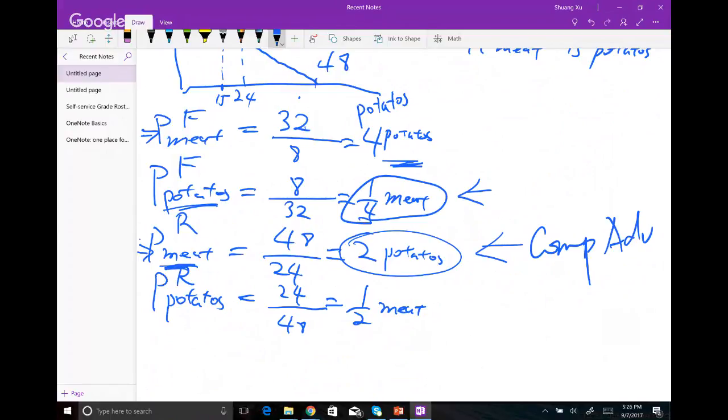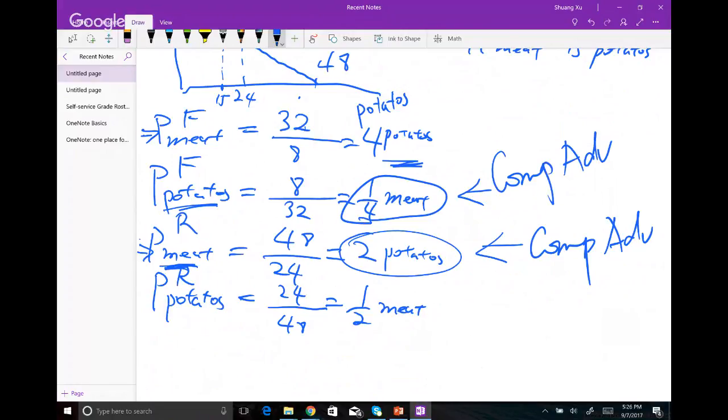So as long as you have a lower opportunity cost, then you have a comparative advantage. In the production of potatoes, for Frank, it costs him 1/4 of meat. For Ruby, it costs her 1/2 of meat. So we say Frank has a lower cost, Frank has a comparative advantage in the production of potatoes.